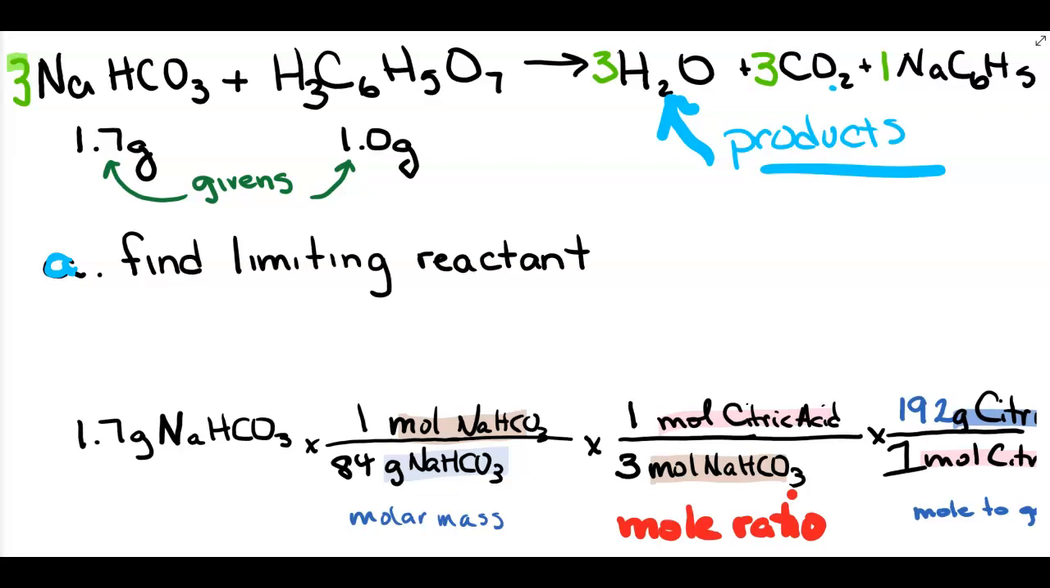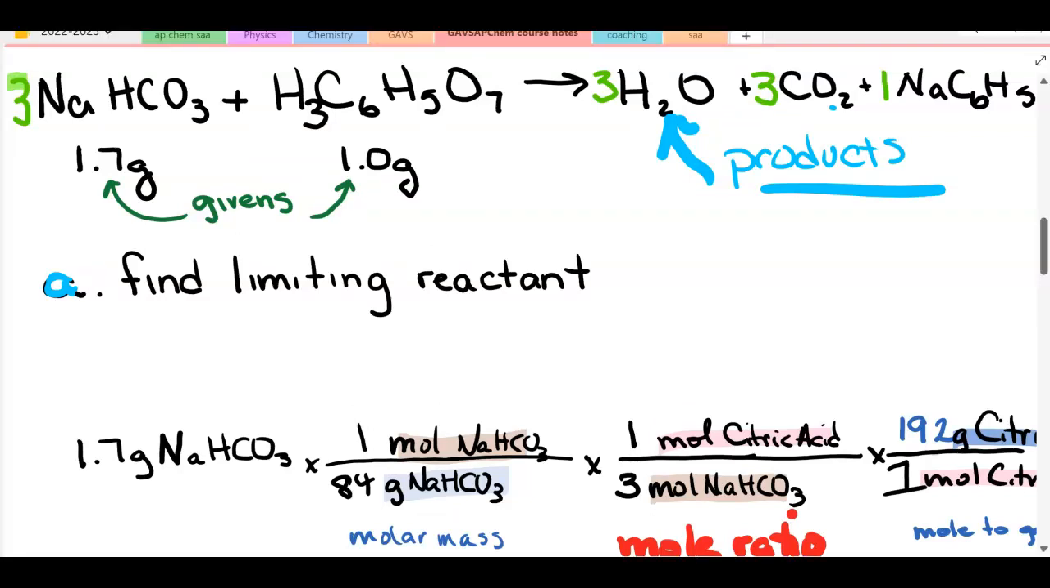Our next step would be to find which of these two given amounts acts as the limiting reactant. Will we use up all 1.7 grams of sodium bicarbonate, or will we use up the 1.0 grams of citric acid? I need to pick one. It doesn't matter which one I pick; I pick one of them and start my problem there. Since the sodium bicarbonate came first, I just picked it first, but it's in grams.